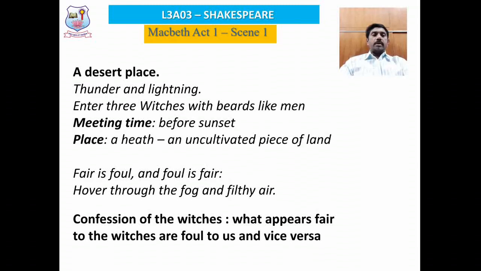In Act 1, scene 1, the scene opens in a heath, a desert place. Heath may also refer to an uncultivated piece of land, a barren piece of land. It is totally unfertile, which is unfit for any cultivation. In such a place, the play opens.